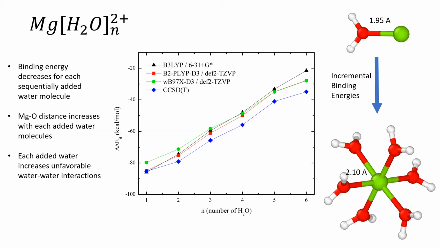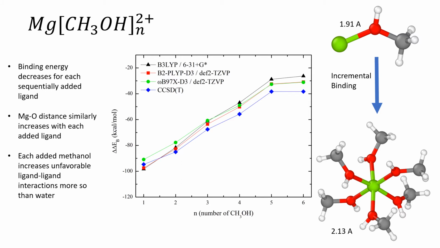Moving to the results for single ligand-type complexes, water was examined first. As expected, binding energies decrease with each subsequent water ligand. In a similar fashion, the average magnesium-oxygen bond length increases by roughly 0.15 angstroms. In comparing methods, for the first water, there is good agreement for all but the range-separated method, which predicts a slightly lower binding. As coordination increases, the coupled cluster calculations estimate greater bindings than any other, with the double hybrid and range-separated hybrid more closely agreeing than the B3LYP method.